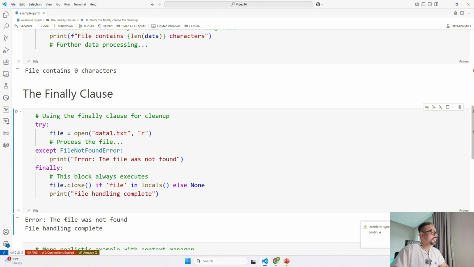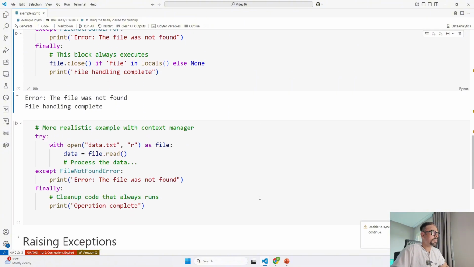You are going to get a message: the file was not found. That was an exception, right? The exception was raised in try and handled in except, but finally still went ahead and ran, saying file handling complete, where it closed the file which was not opened. In short, finally is perfect for cleanup tasks that must happen whether your code succeeds or fails. This is a default operation that needs to be performed each and every time.